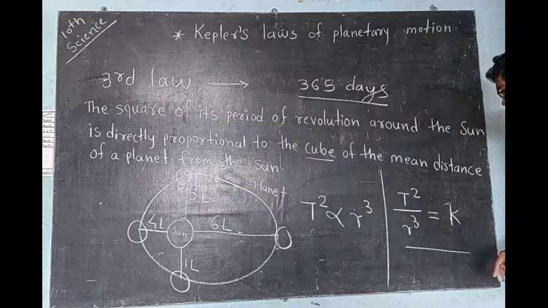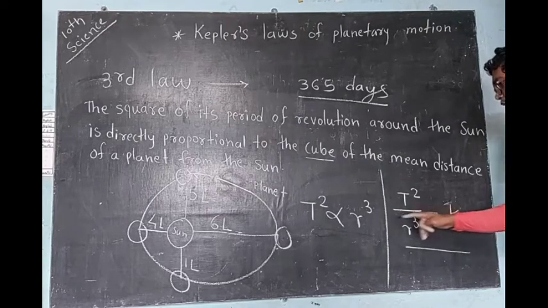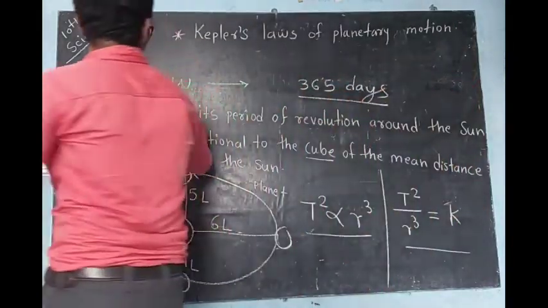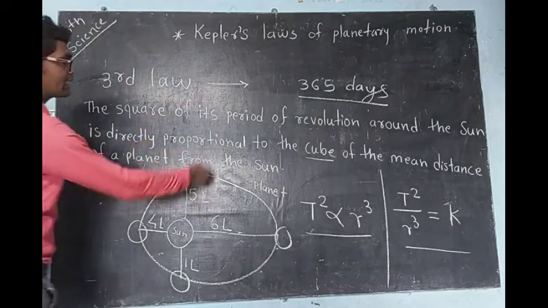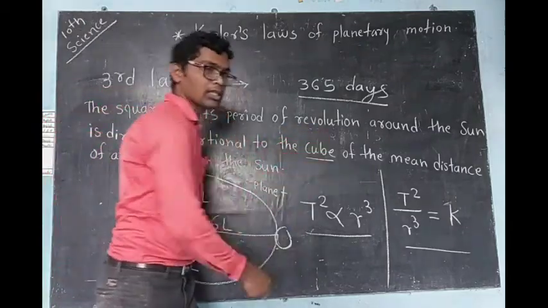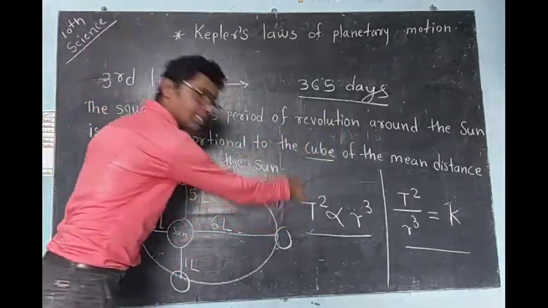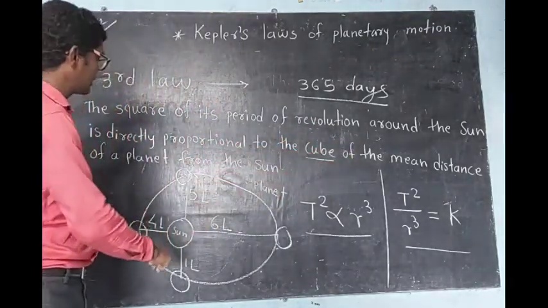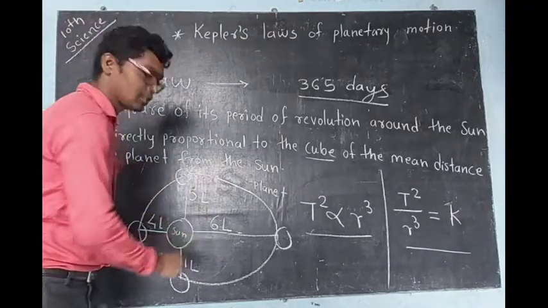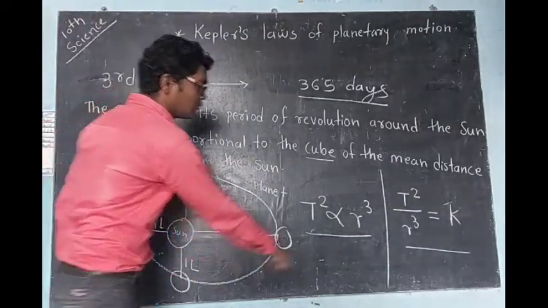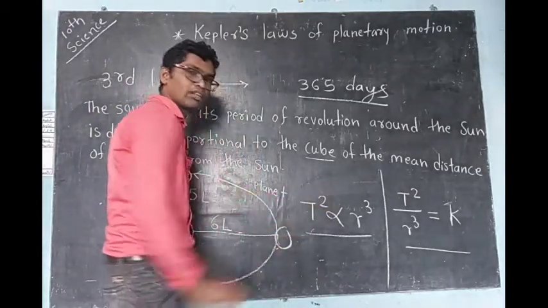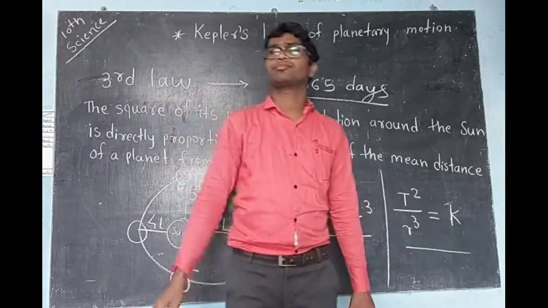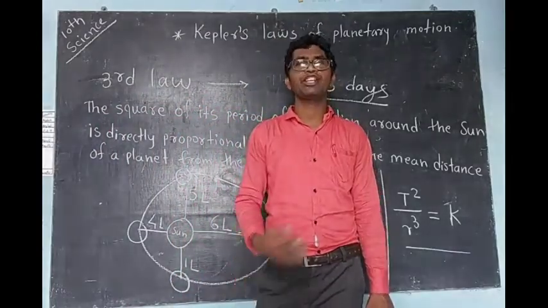You know that in maths. I don't want to explain more, but this is very important. What is this law? The square of a given planet's period of revolution around the sun, means t squared, is directly proportional to the cube of the mean distance of the planet from the sun. We have calculated the mean distance, 4 lakh kilometer, for example. In this way we have learned today Kepler's 3 laws of planetary motion.